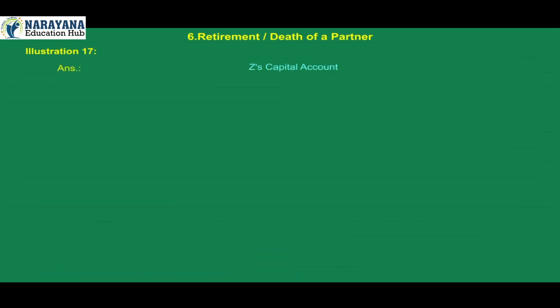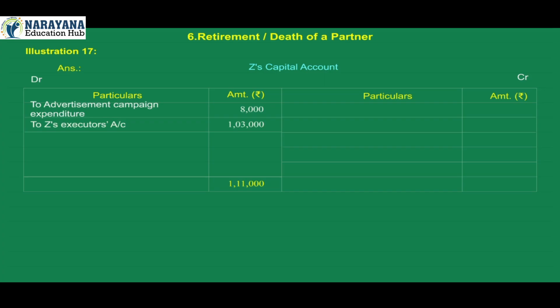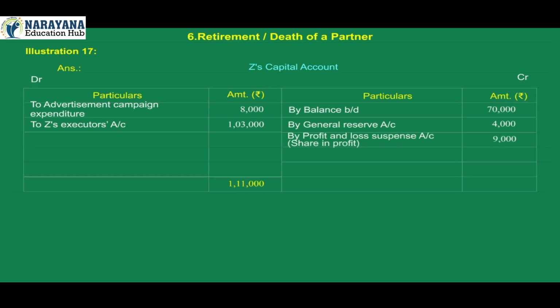Answer. Z's capital account. Debit side: to advertisement campaign expenditure 8,000, to Z's executors account 1,03,000, total of debit side 1,11,000. On credit side: by balance brought down 70,000, by general reserve account 4,000, by profit and loss suspense account share in profit 9,000, by X's capital account goodwill 17,500, by Y's capital account goodwill 10,500.